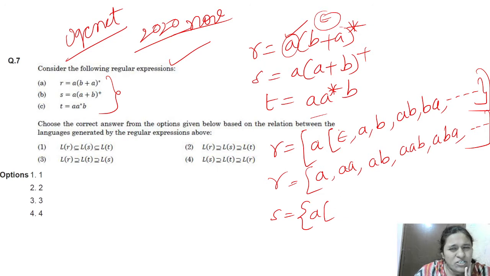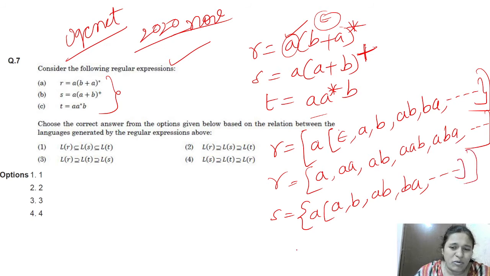(A plus B) whole plus means here epsilon is not possible. Except epsilon, every string can be produced from (A plus B) whole plus, right? A is possible, B is possible, just epsilon is not possible. A, B, AB, BA, like that any combination of A and B is possible.